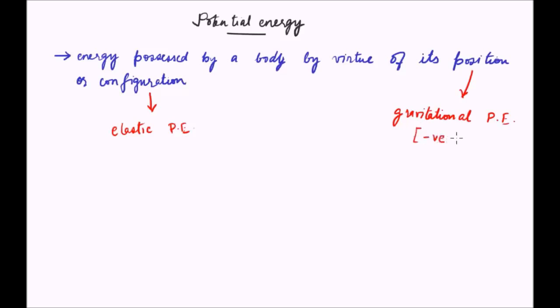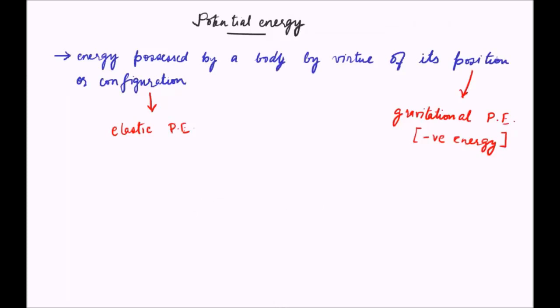So elastic potential energy is a positive quantity because work is done on the body to change its shape, but gravitational potential energy by definition is a negative energy.